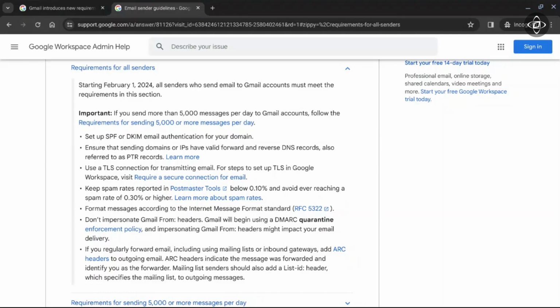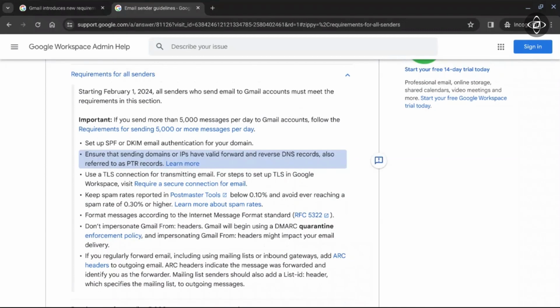To ensure that your mails will not be considered spam and do not get blacklisted by Google, you need to have proper SPF and DKIM authentication for your domain. DKIM is DomainKeys Identified Mail, which will also authenticate your email with a digital signature. Also, ensure that the domain you are using has a PTR record for the reverse DNS.